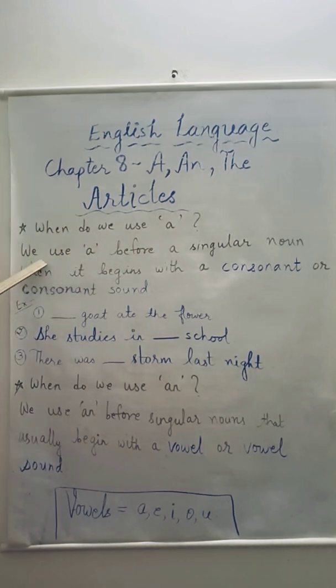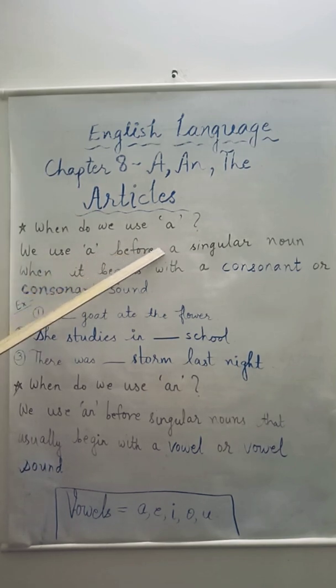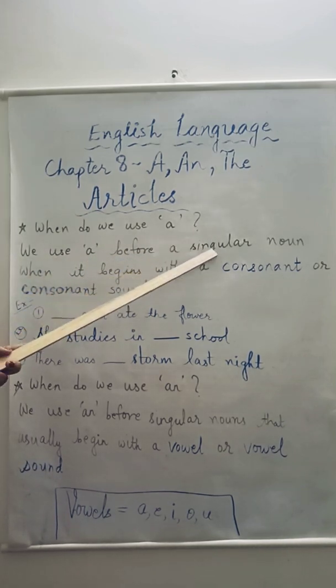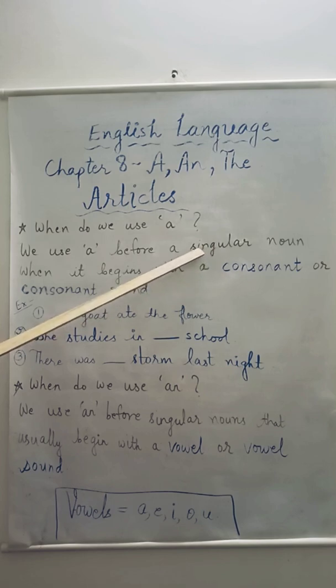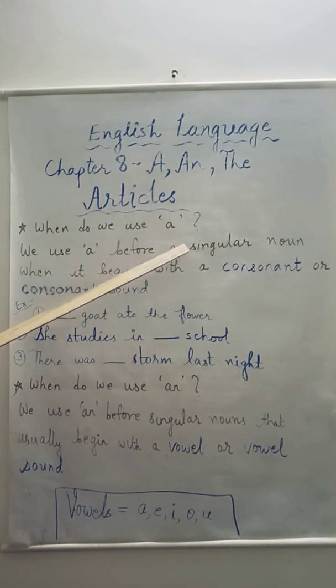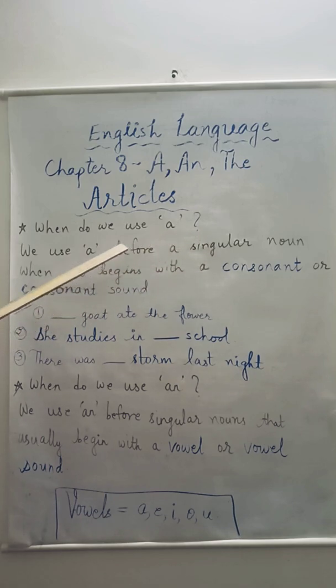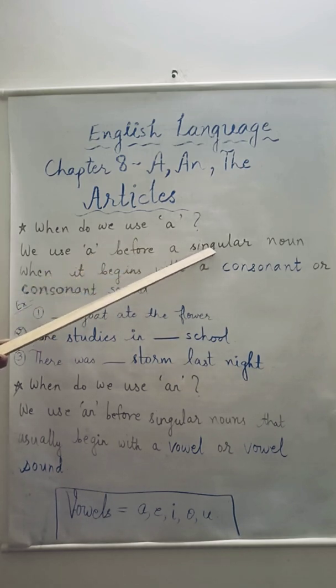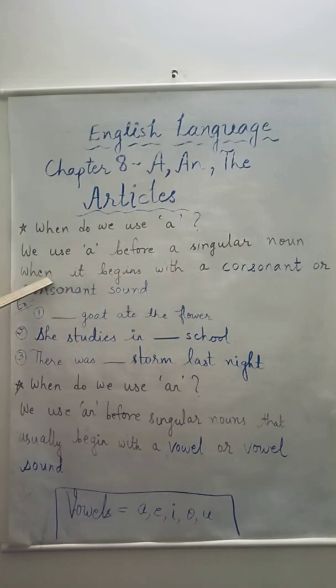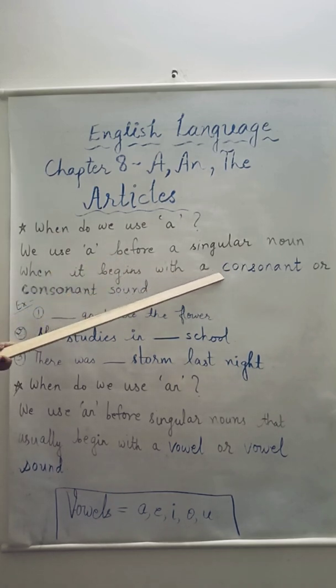Okay. We use A before a singular noun and a countable noun. Singular noun means a noun that is one in number, and a countable noun means a noun that can be counted. So we use A before a singular and a countable noun when it begins with a consonant or a consonant sound.